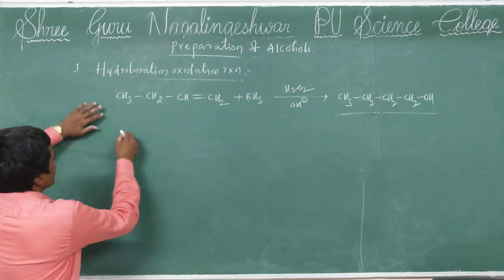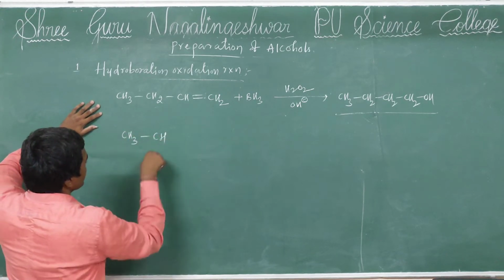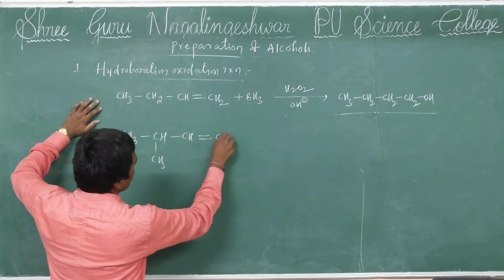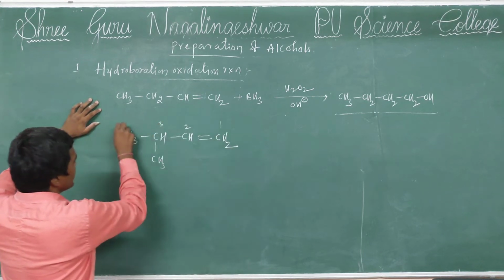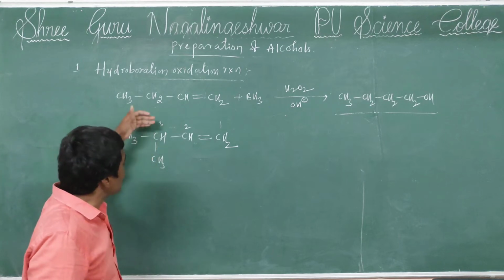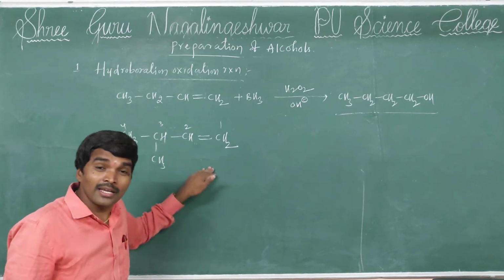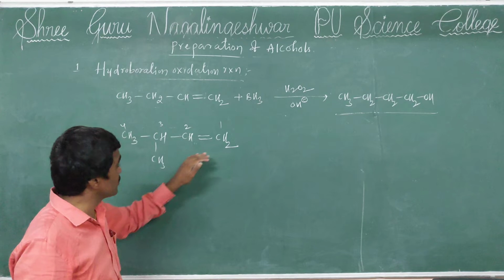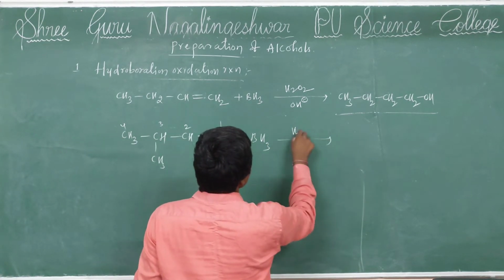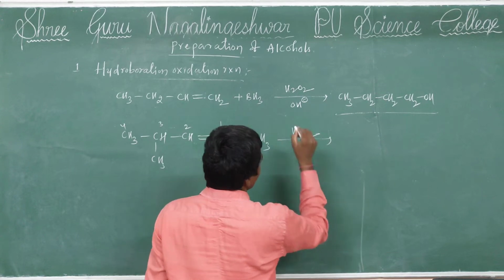Some more examples. CH3 CH CH3 CH double bond CH, numbered 1, 2, 3, 4. The name is 3-methylbut-1-ene. The same reaction with BH3 in the presence of H2O2 and aqueous OH minus.